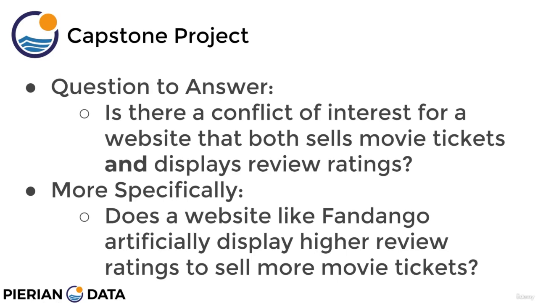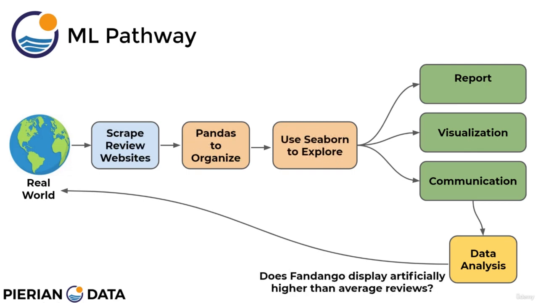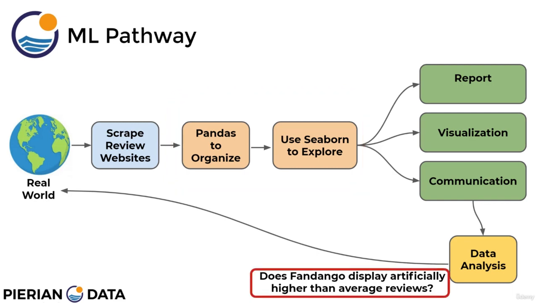So recall that in the machine learning pathway, what we have here is a data analysis problem. We need to collect, clean, and organize data and perform exploratory data analysis in order to create some sort of report or visualization to answer this quick question. And so what we'll be doing is we would have already scraped some reviews off of many websites for you, and then you'll be using Pandas to organize and Seaborn to explore. So after you use Pandas to organize the data, reformat it, and Seaborn to visualize and explore it, you should be able to answer the question: does Fandango display artificially higher than average reviews?